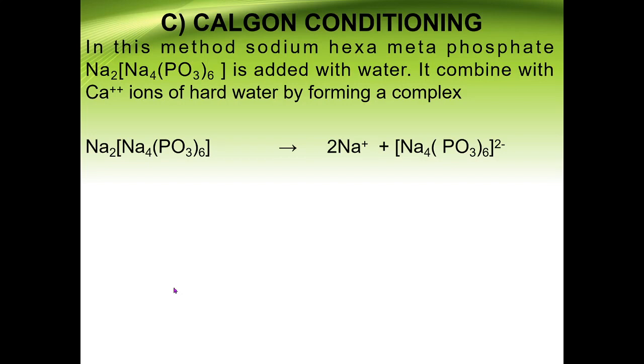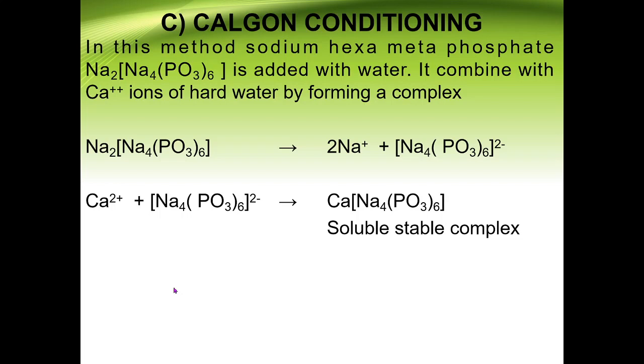In this way, this particular reaction gives you the idea of which Na ions are loose and how they will be removed out. So after addition of sodium hexametaphosphate into the water, if that water contains calcium salts or magnesium salts, means the hardness causing ions, these sodium ions get replaced by the calcium or the magnesium ions. So we will get a soluble stable complex of calcium hexametaphosphate.